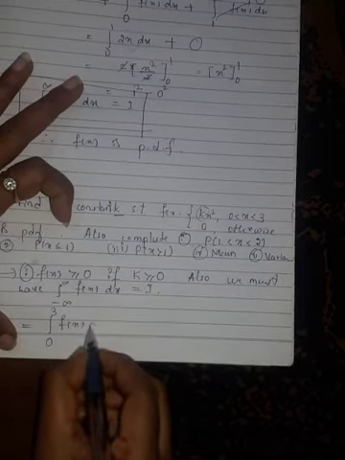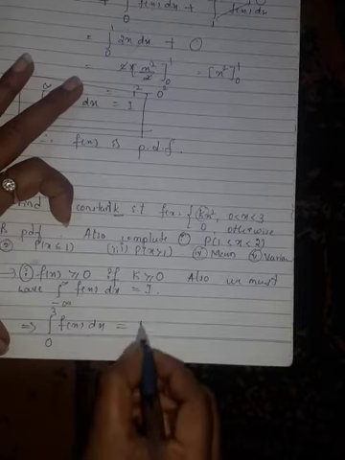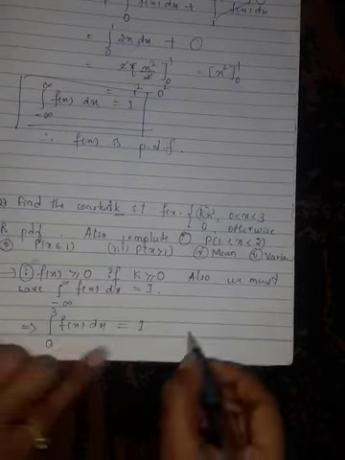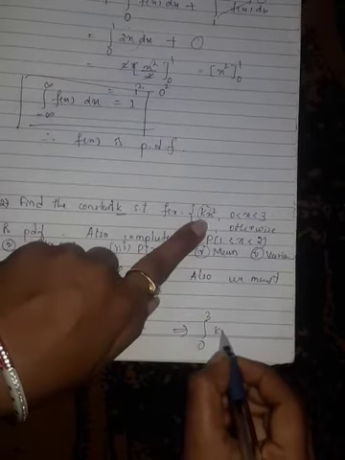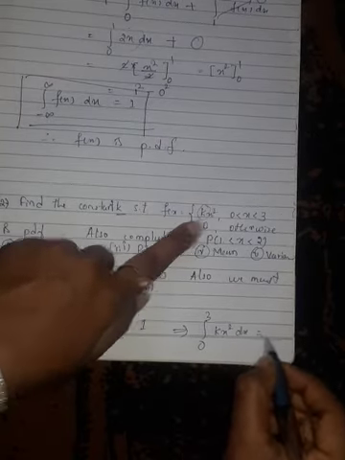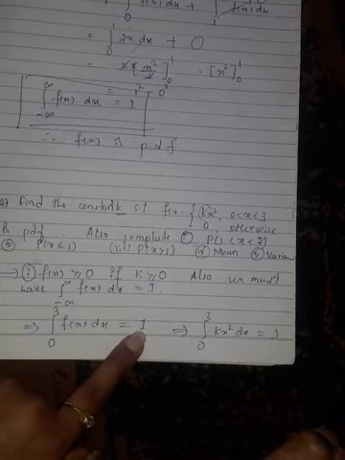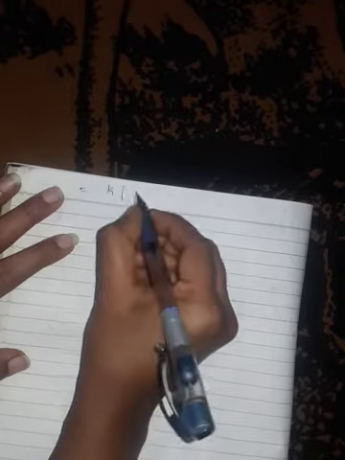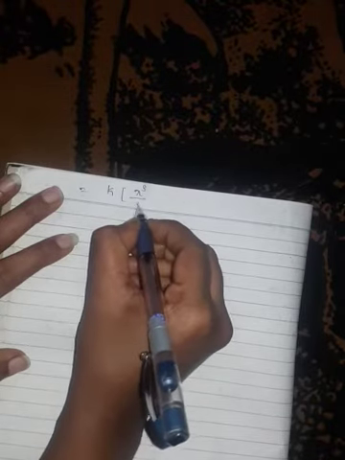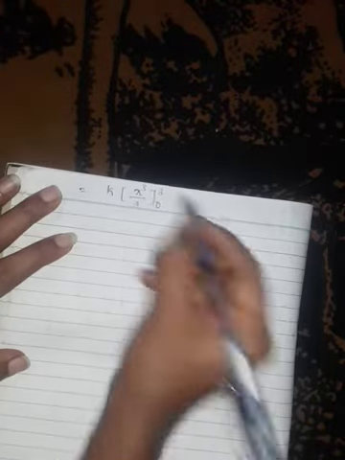So integration from 0 to 3. What is your f of x when it is 0 to 3? It is kx square dx, equal to 1 on the RHS as it is. Now integrate kx square with respect to x. We will get k constant outside. Integration of x square is x cube by 3. Limits are from 0 to 3.